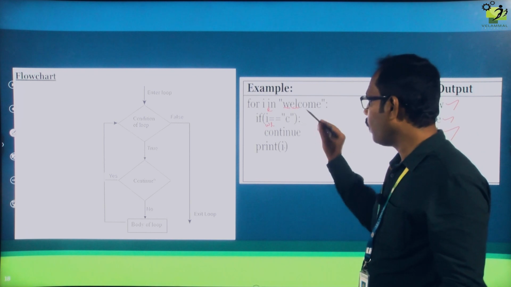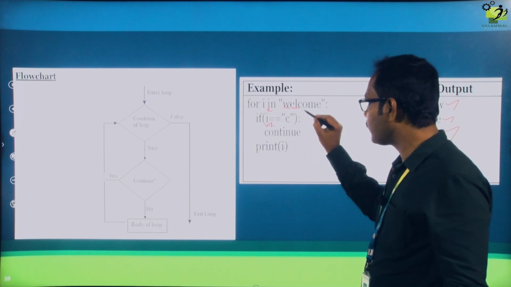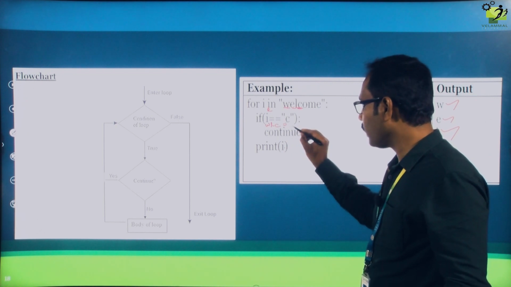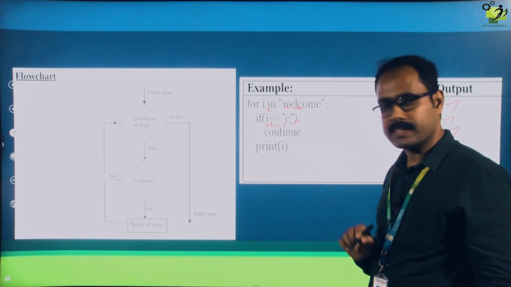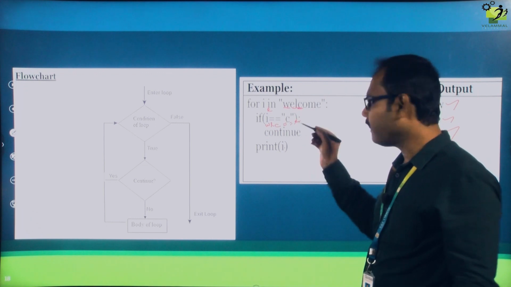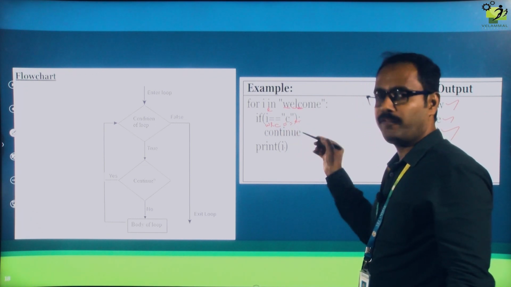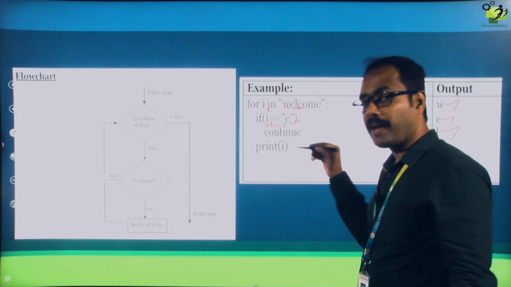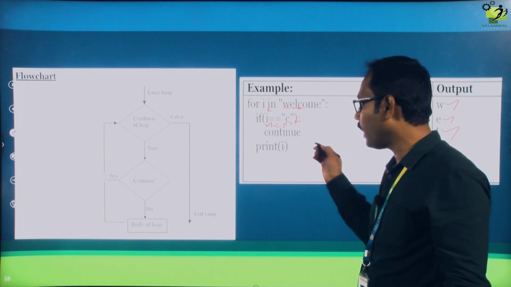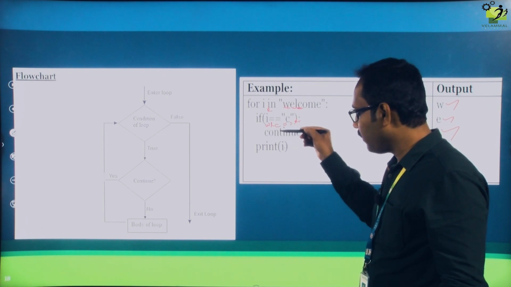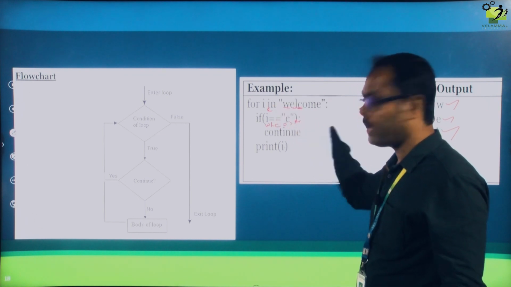Now the I value is C. C equal to C, it is checking, yes, both are same, so it will come to the body of the if. It finds the keyword continue, so it will not go to print, and it will go again to the same for loop.